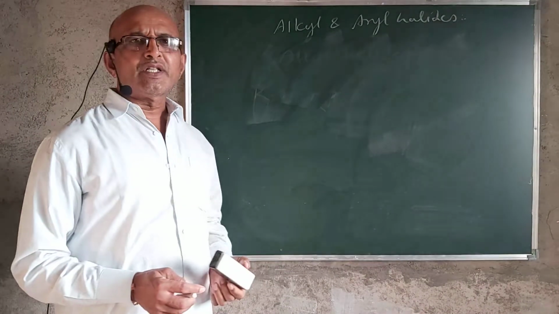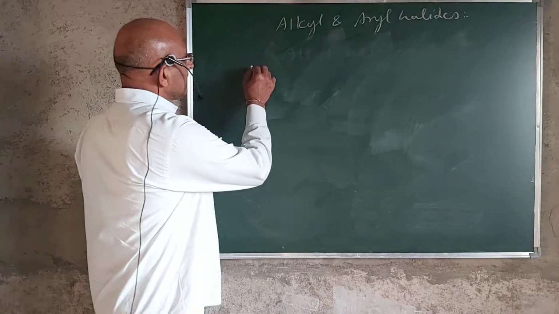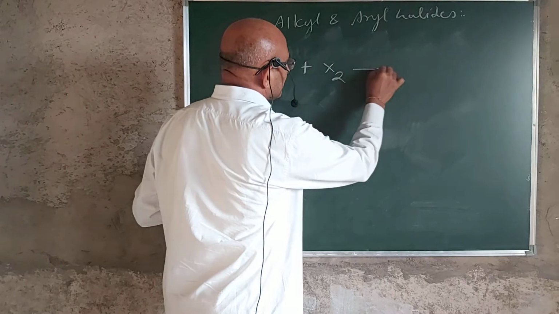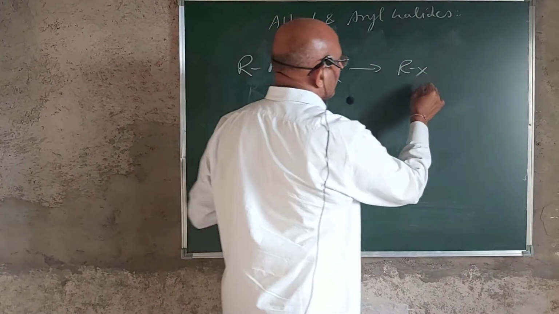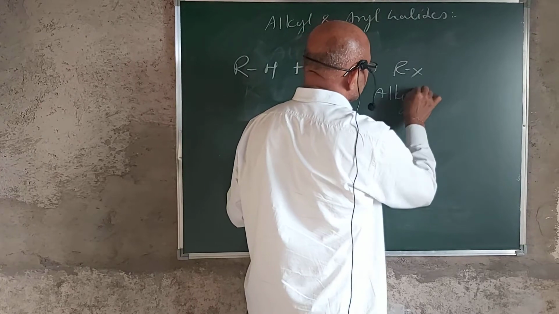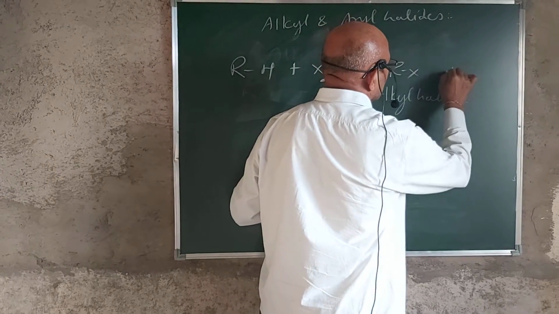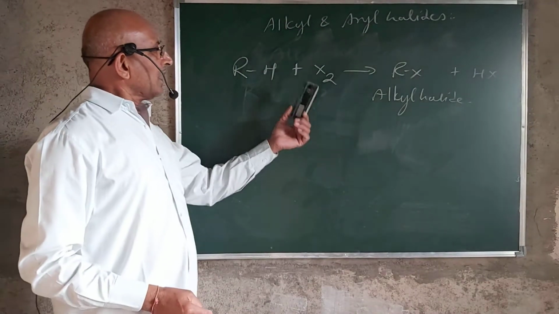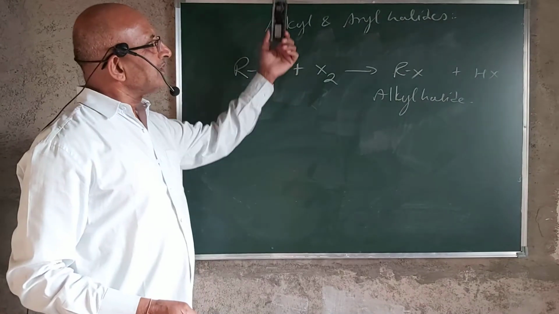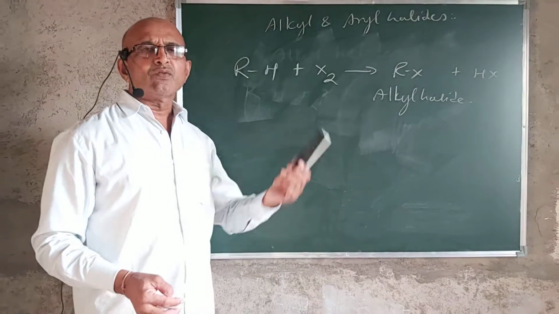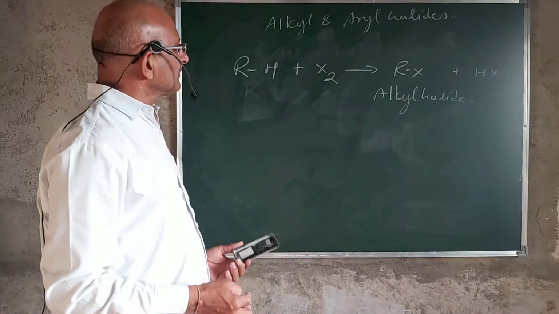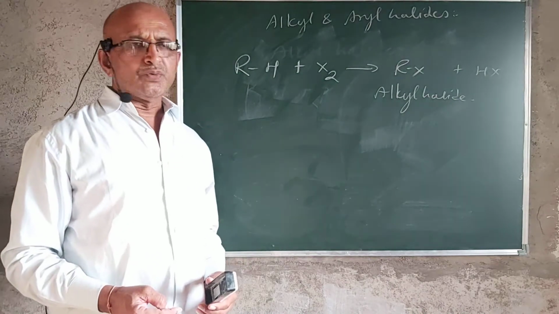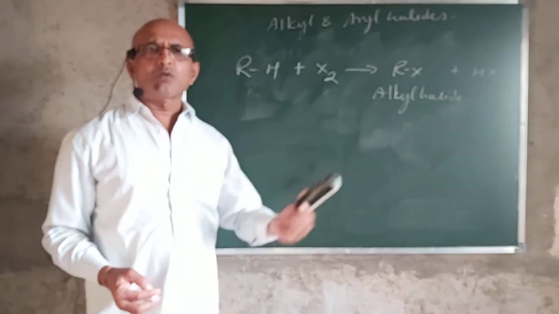These are nothing but the halogen derivatives of alkane, where the hydrogen atom of the alkane is replaced by the halogen atom, and we get the formation of the compound that is called your alkyl halide. In this way these alkyl halides are obtained. Alkyl halides are of different types, means the halogen atoms are like your fluorine, chlorine, bromine and iodine. Most of the compounds occur in nature also. The halogen derivatives of alkanes are obtained in nature also.